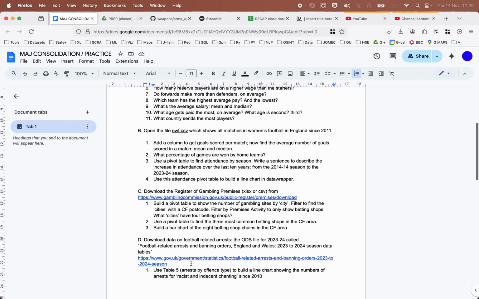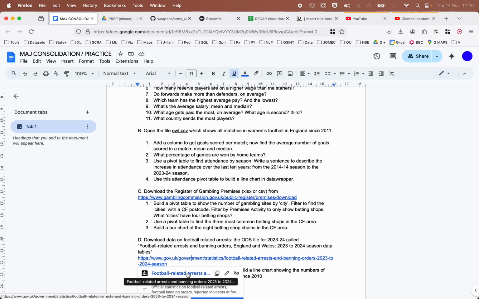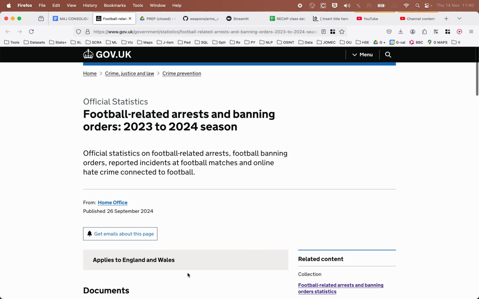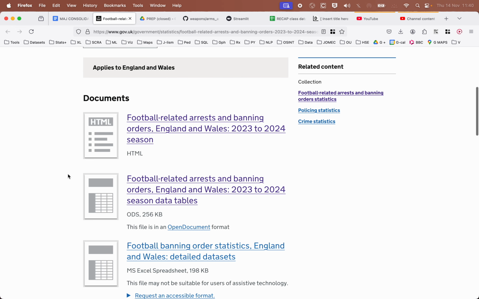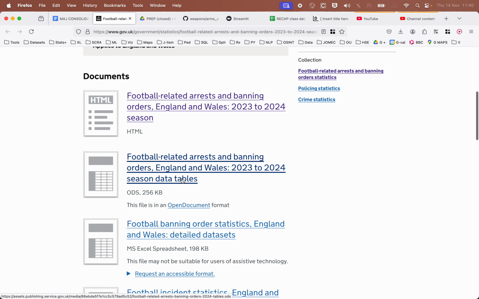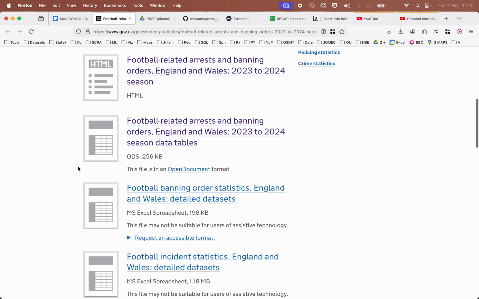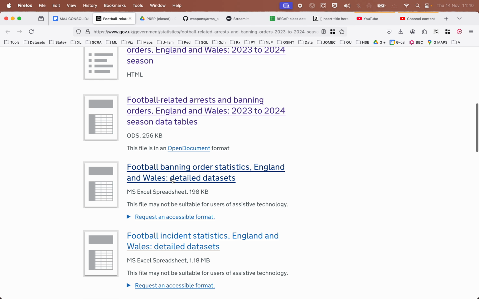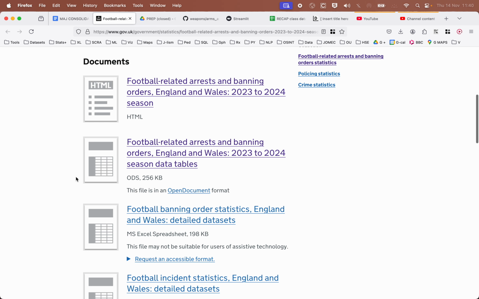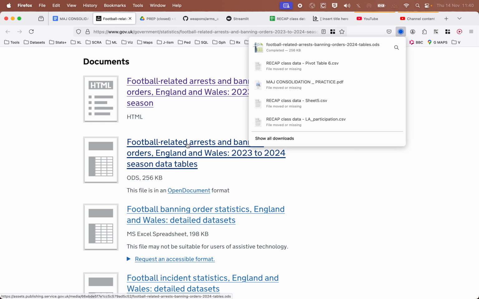So we need to get a hold of these football-related arrests, the ODS file for 2023-24. So that will be this one here, right? 2023 to 2024 ODS. You can have the same thing as an Excel file. No, it's not the same thing. Anyway, this is the file we want.